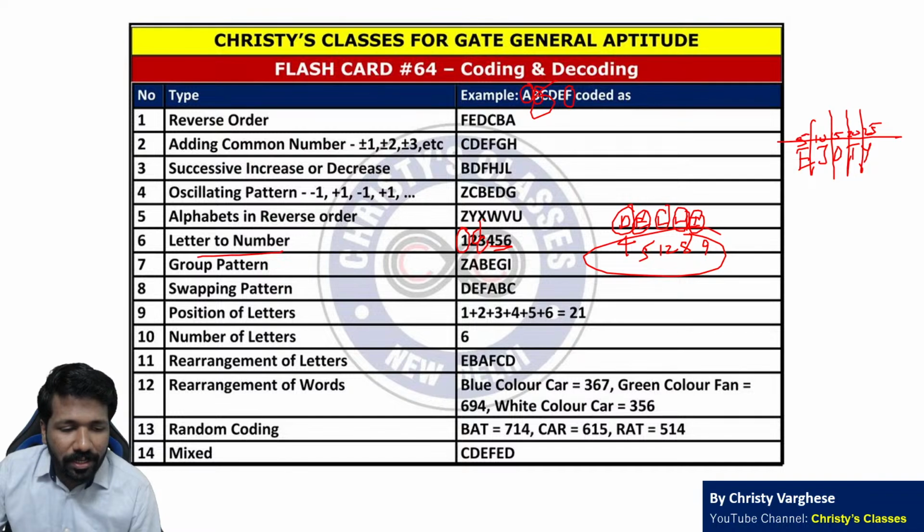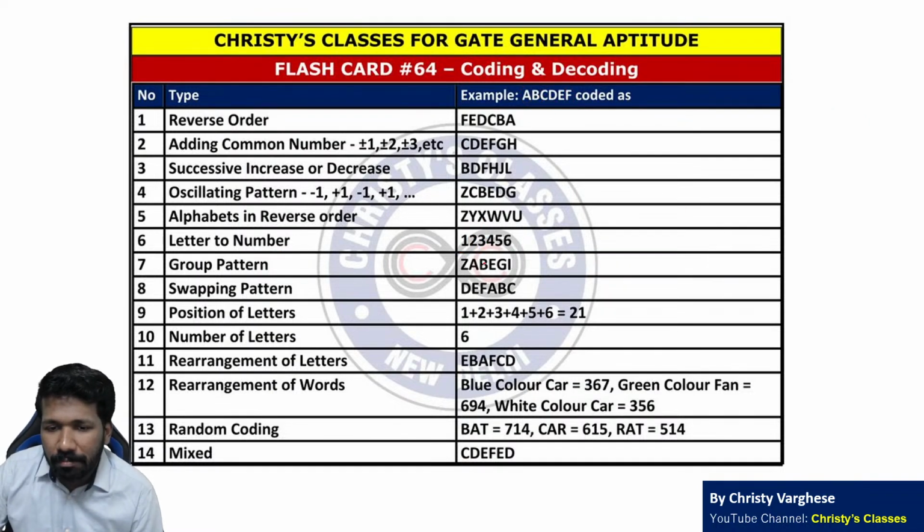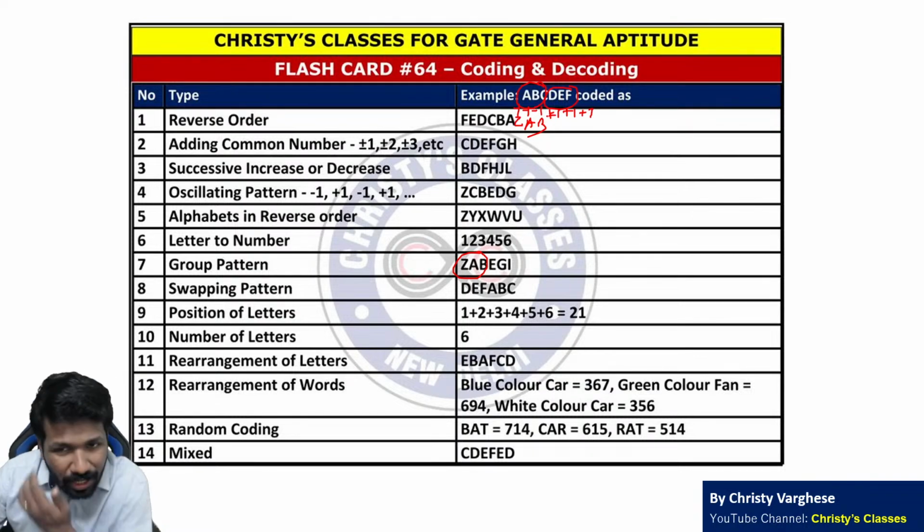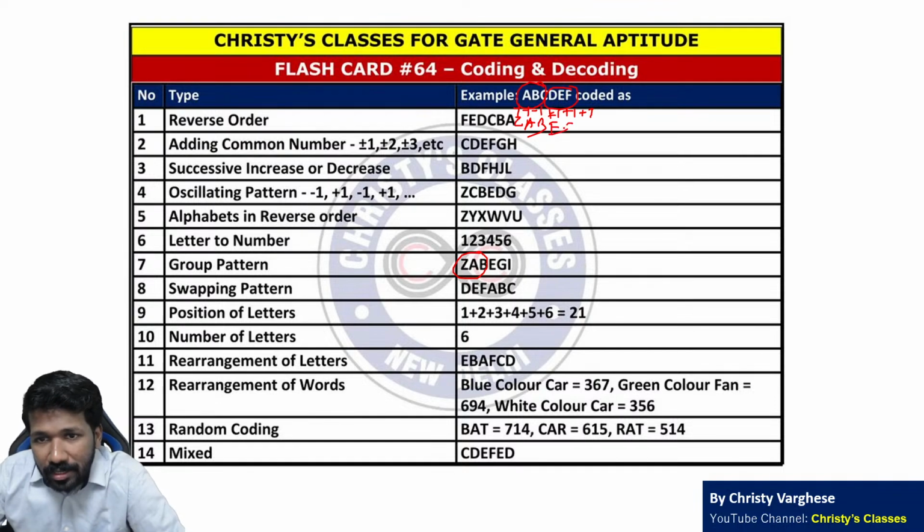Now group pattern. Group में भी pattern हो सकता है. For example, ABC is a group, DEF is a group. And you are subtracting 1, 1, 1. A minus 1, B minus 1, C minus 1. So ZAB मिलेगा. That is the first 3 letters. DEF है तो plus 1 कर रहा तो. So first 3 letter minus 1, next 3 letter plus 1. That is in groups the pattern is applied. EGI मिलेगा. That is this example.